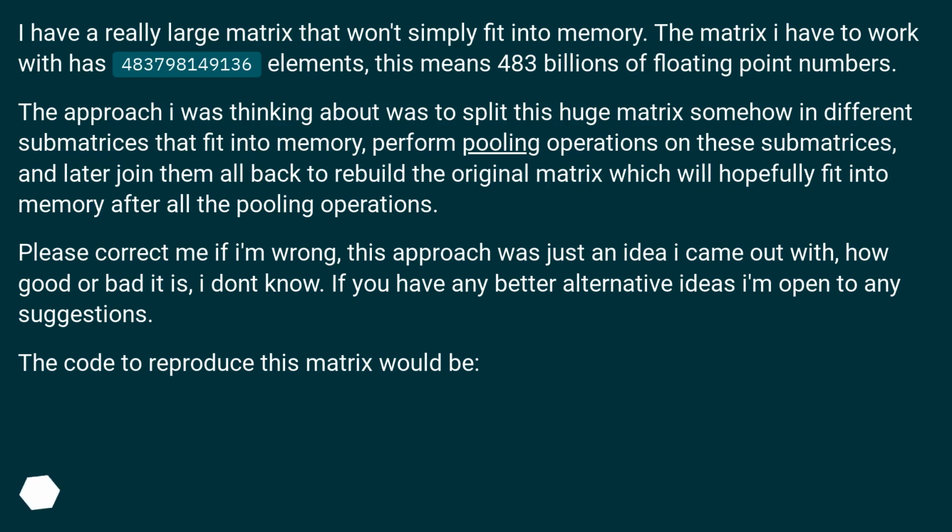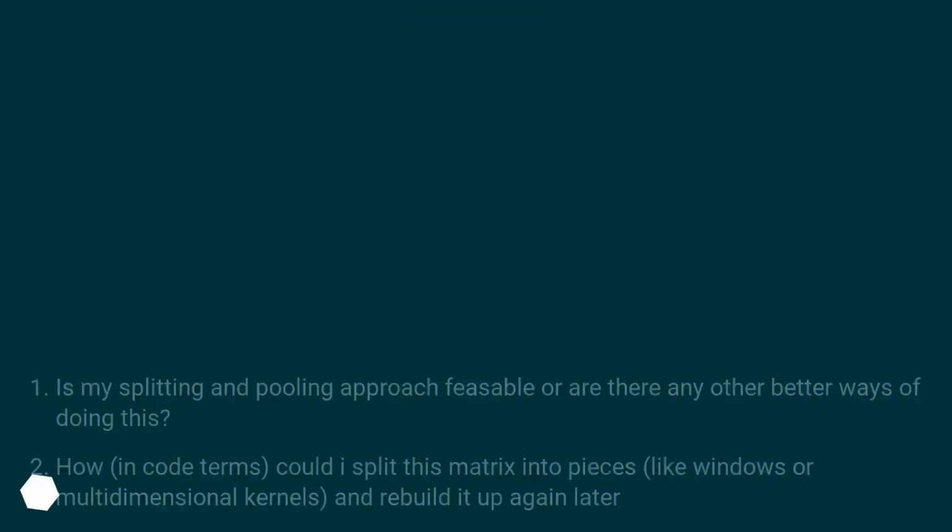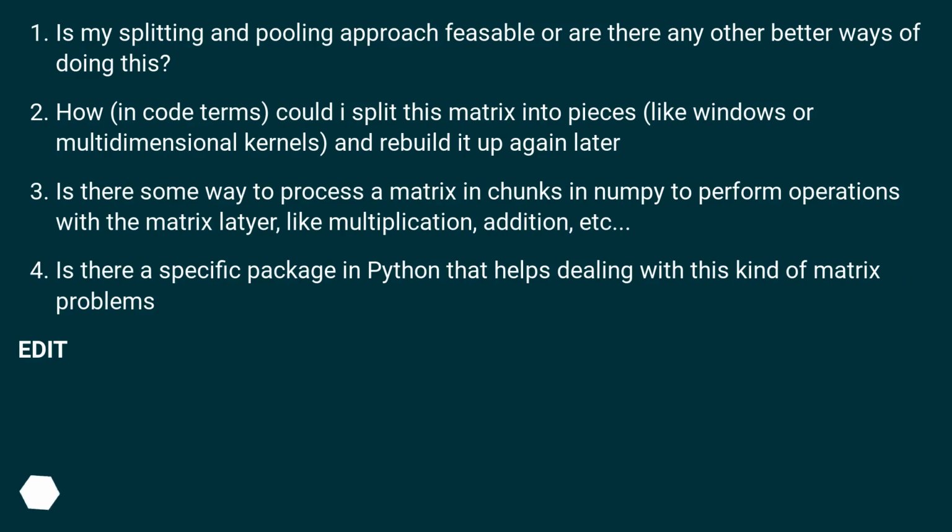The code to reproduce this matrix would be as follows. I have been reading this post and this post, among other ones on this same site, but none of them provides a true solution to these kinds of problems; they just give vague suggestions. My questions now are: is my splitting and pooling approach feasible, or are there any other better ways of doing this?